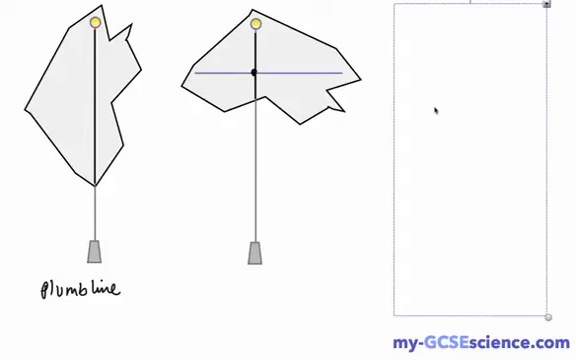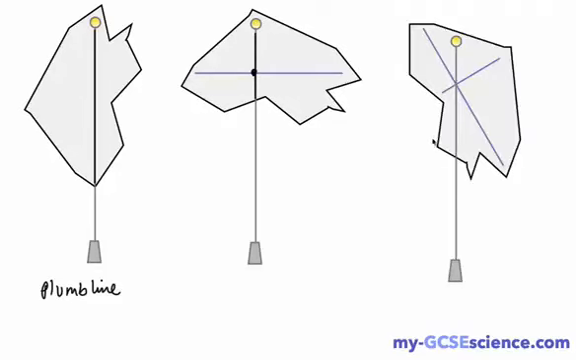Now we could do just one more just to make sure. So again, I've dangled it from a different position now, and you can see the plumb line goes through the intersect there. So we can see that the center of mass for this object is right there.